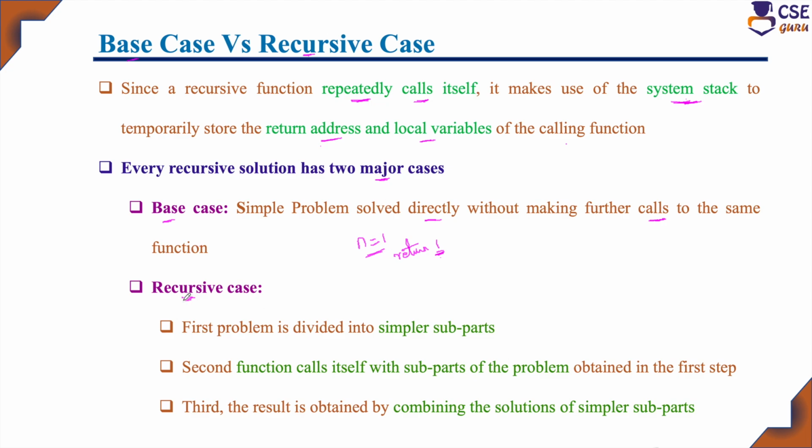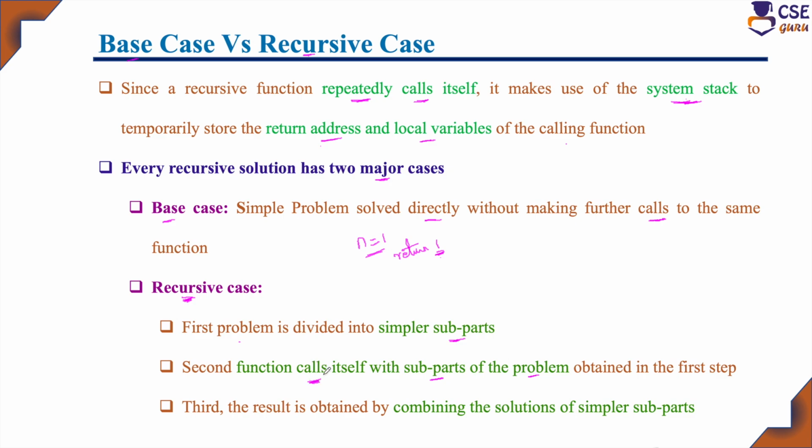In the recursive case, the given problem is divided into smaller subparts, that is, smaller versions of the problem, however possible. Then the function calls itself with the subparts of the problem. That is, for every smaller version of the problem, a recursive call is required.